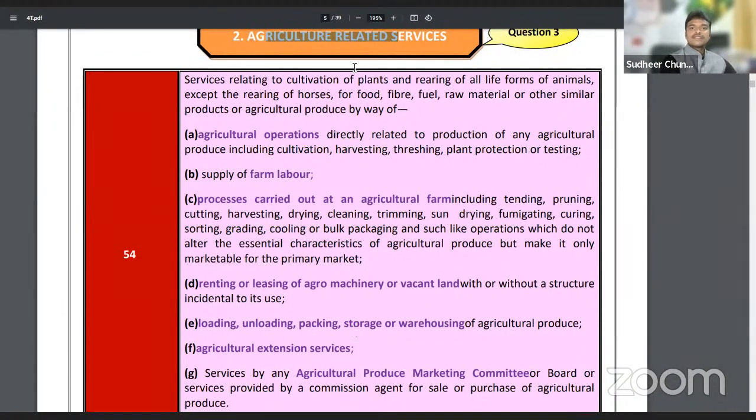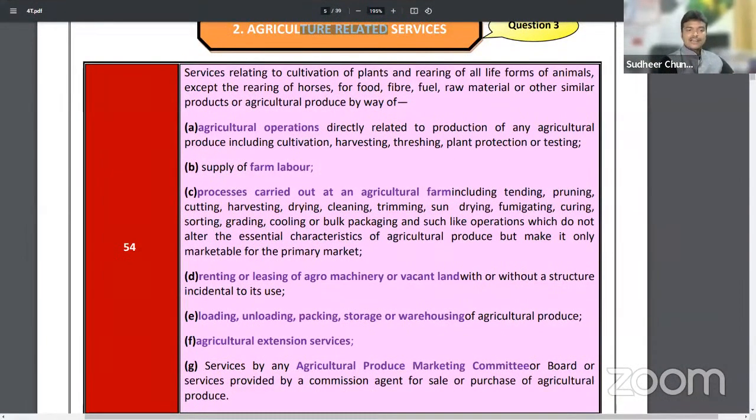Services, agriculture related services. Sir, cultivation is not liable to GST. Agricultural produce is covered under exempted goods. Exempted goods were notified in notification 2/2017. We are discussing exempted services here, 12/2017.